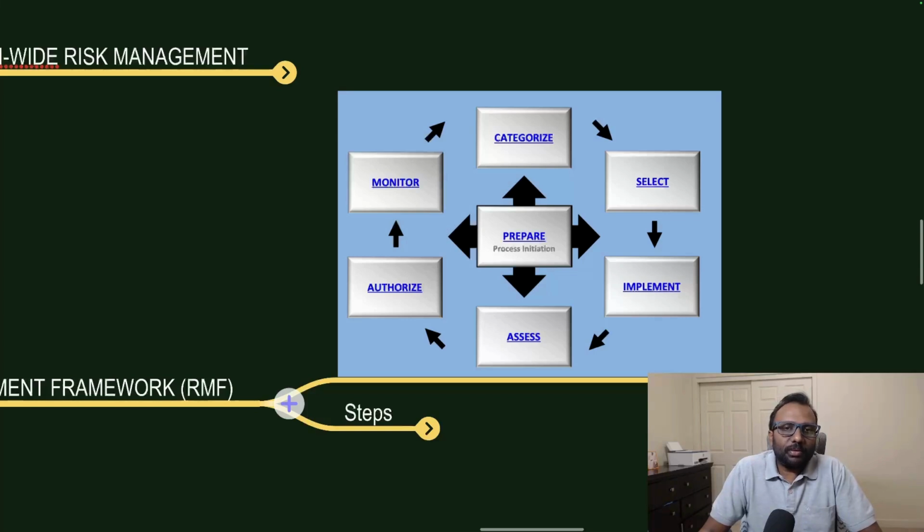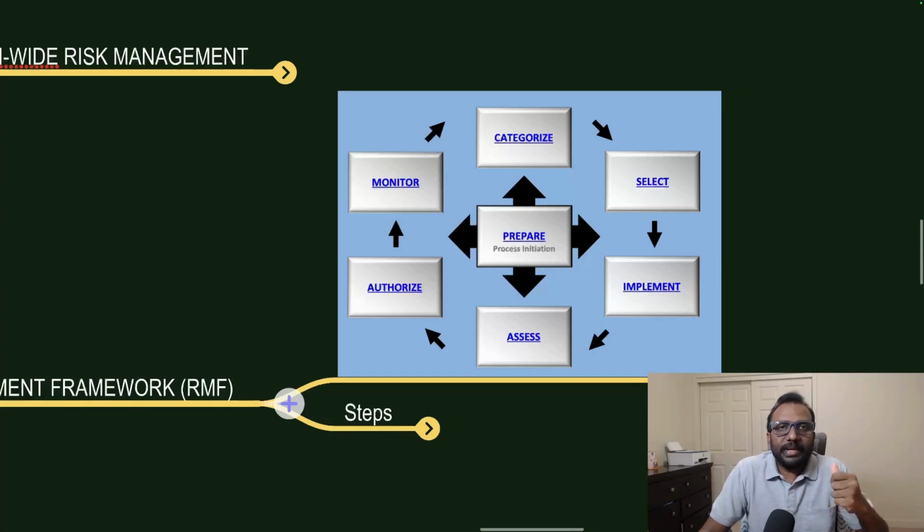This is a document called NIST 853, which is for both security and privacy. Then how to implement that? Once we implement the security controls, we need to assess whether the security controls are implemented correctly and whether the implemented security controls are working as intended.